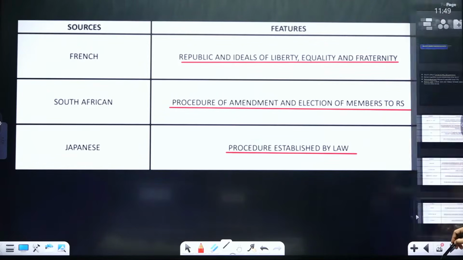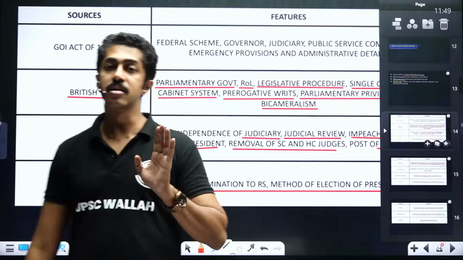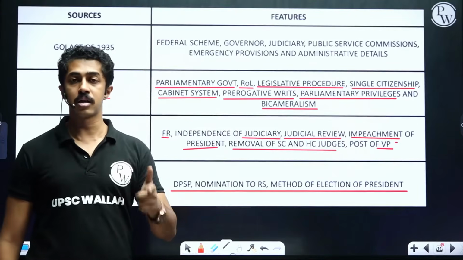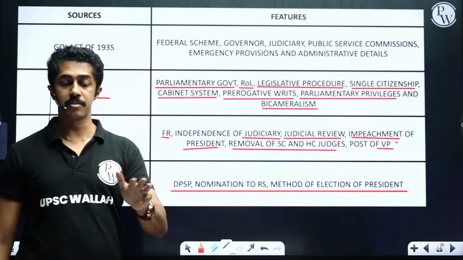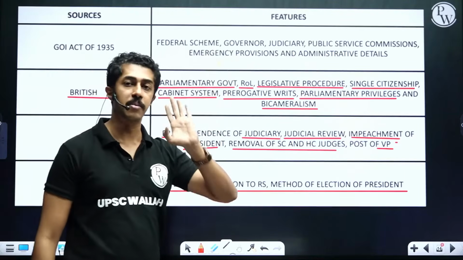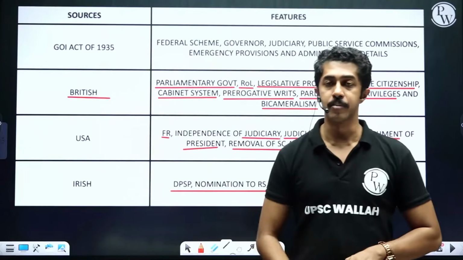Shall we revise all of that from the top? Government of India Act of 1935. So it gave us basically the federal scheme, governor, judiciary, public service commission, emergency provision, administrative details. All of this from Government of India Act. Then British, 5 provisions with regard to parliament.